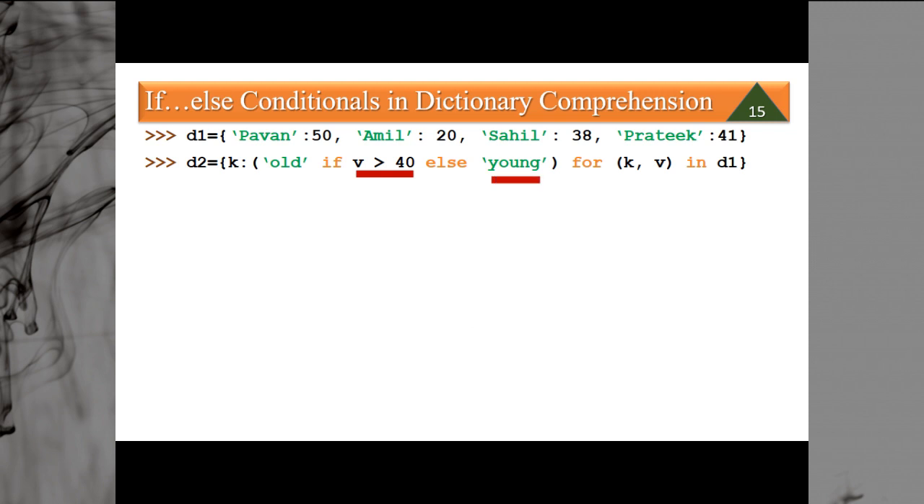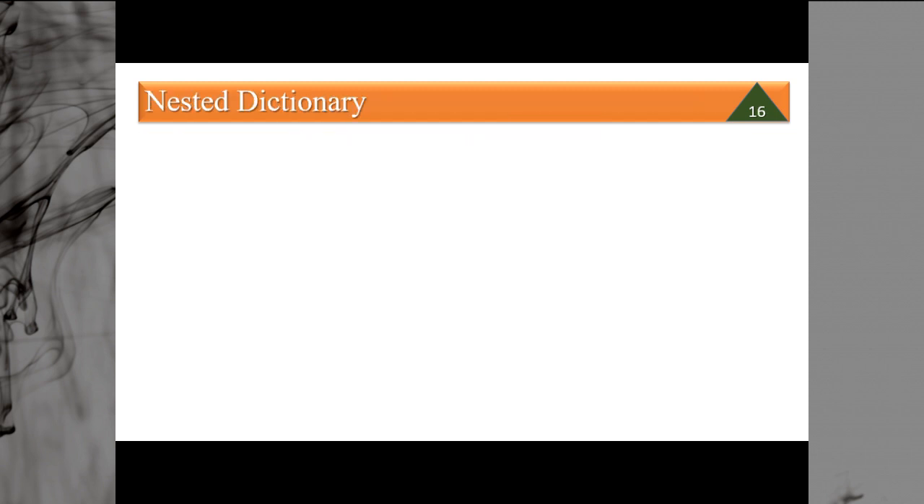For K comma V in D1, K is key, V is value. So what happens? You can say Pawan is old because his age is 50, Amit is young because his age is 20, Sahil is also young because his age is 38, these are less than 40, and Pratik is old because his age is 41. So this is how you can use if else while calculating.